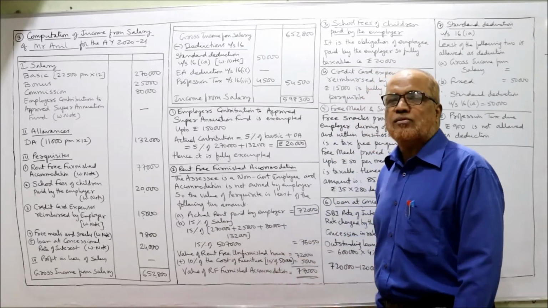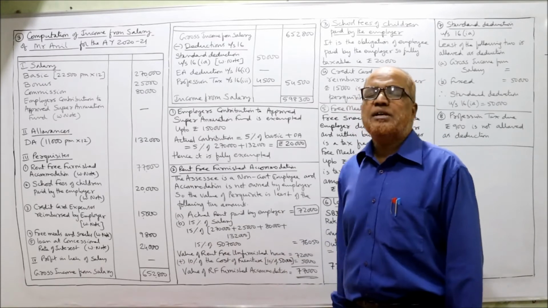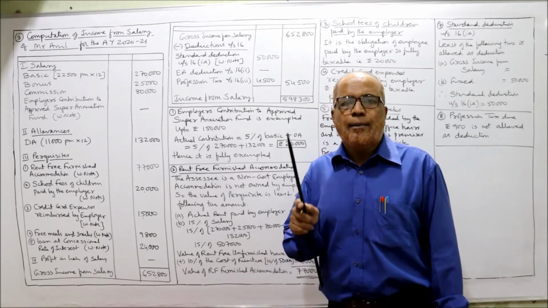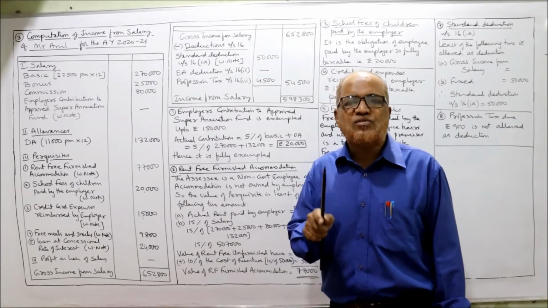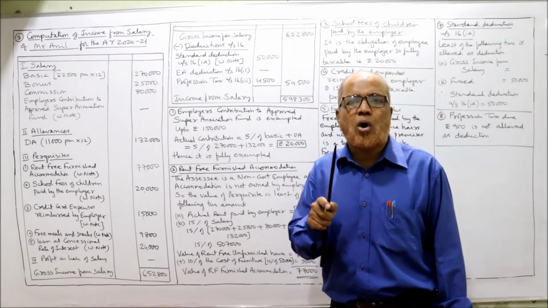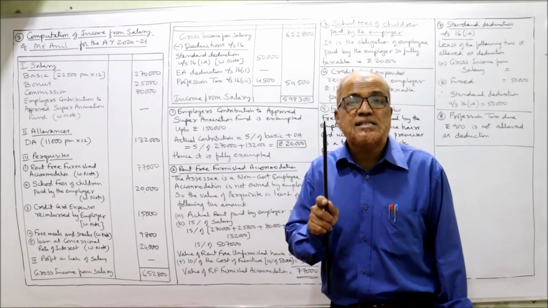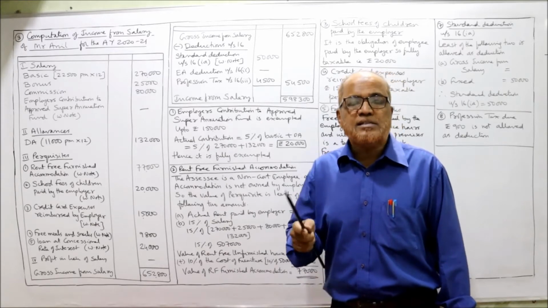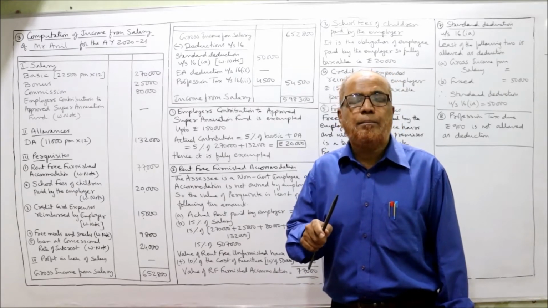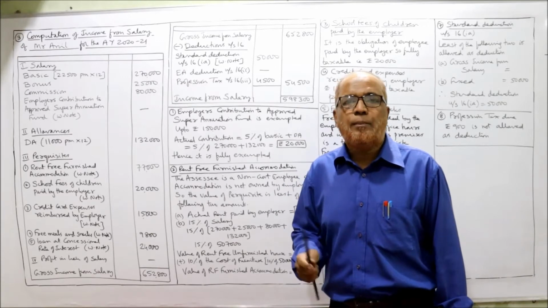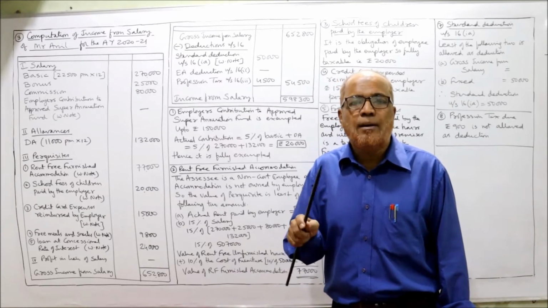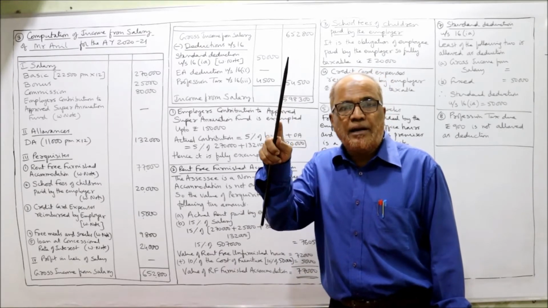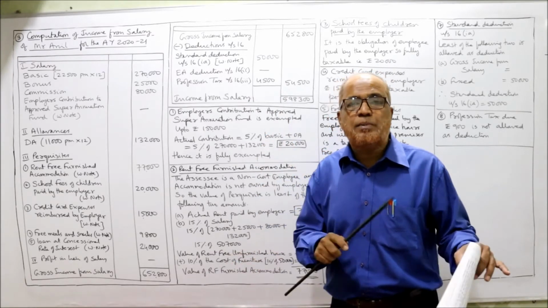Second, 15% of salary. Now, what do you mean by salary? For computing rent-free accommodation, salary means basic plus bonus plus fees plus commission plus all taxable allowances except DA. DA will be included if it enters for retirement benefit, plus any monetary benefit paid by the employer to the employee, plus income tax and profession tax paid or reimbursed by the employer. This is the complete meaning of the term salary. I have explained in detail.